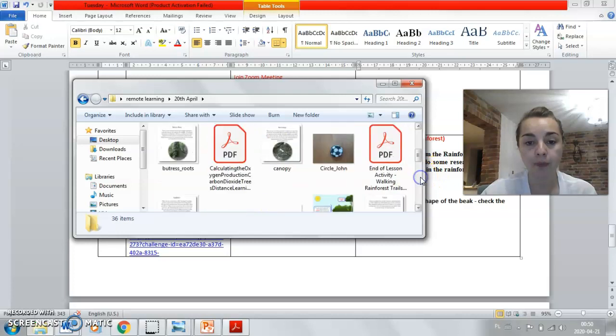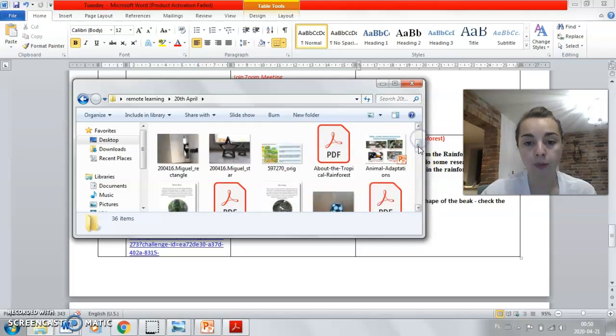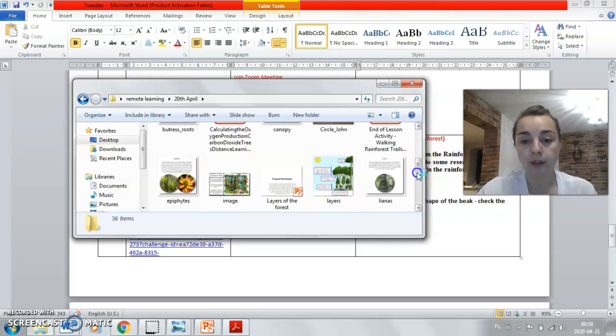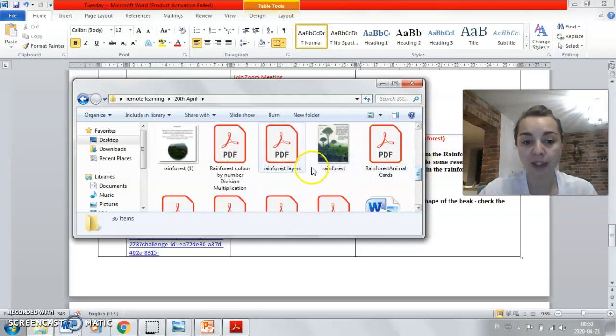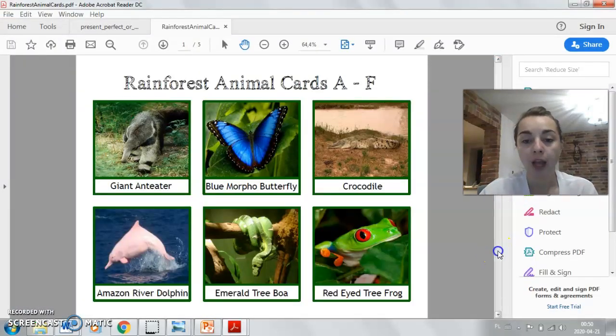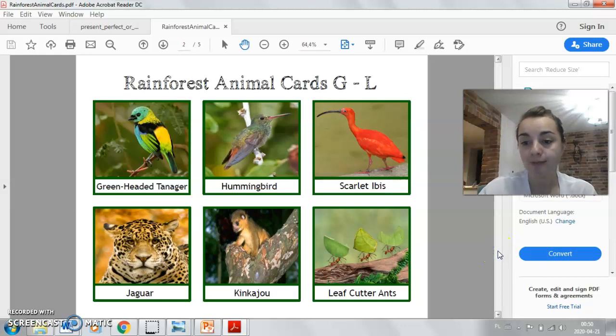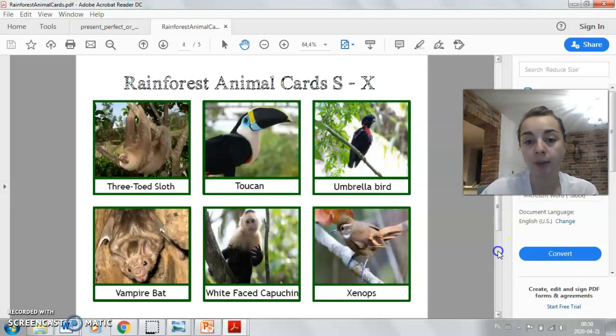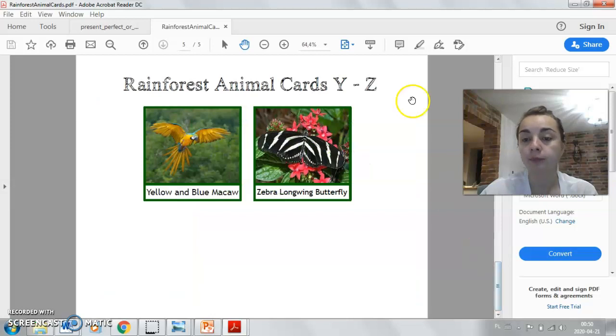Okay, so there is a list of the animals living in the rainforest. I want you to pick one and try to do some research about its adaptations to the environment. Okay, what adaptations help them to survive in the rainforest?